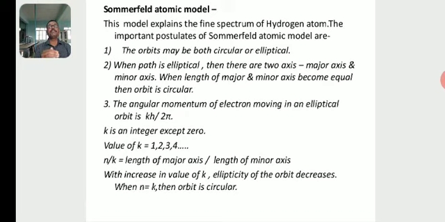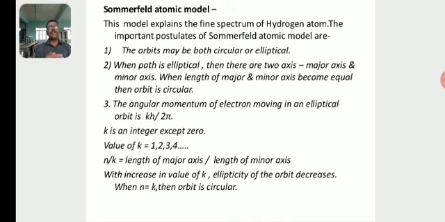The important postulates of the Sommerfeld atomic model are: he assumed that the orbits may be both circular or elliptical. When a path is elliptical, there are two axes, one is the major axis and one is the minor axis. When the lengths of the major and minor axes become equal, the orbit becomes circular.